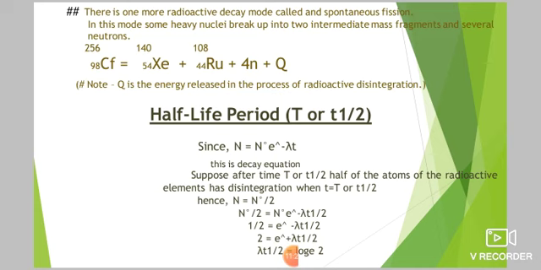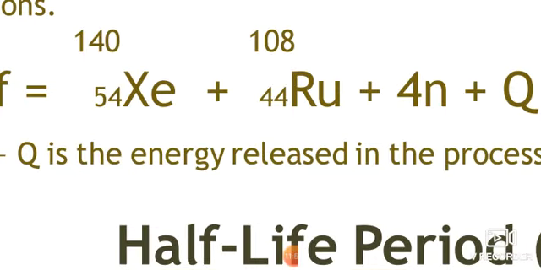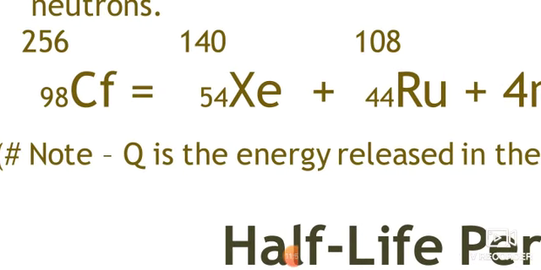There is again one disintegration process, that is spontaneous fission. We have studied the disintegration processes where one radioactive substance gets converted to only one single nucleus. But in spontaneous fission, we can see the formation of two or more nuclei. By disintegrating one radioactive substance, we form two or more nuclei.